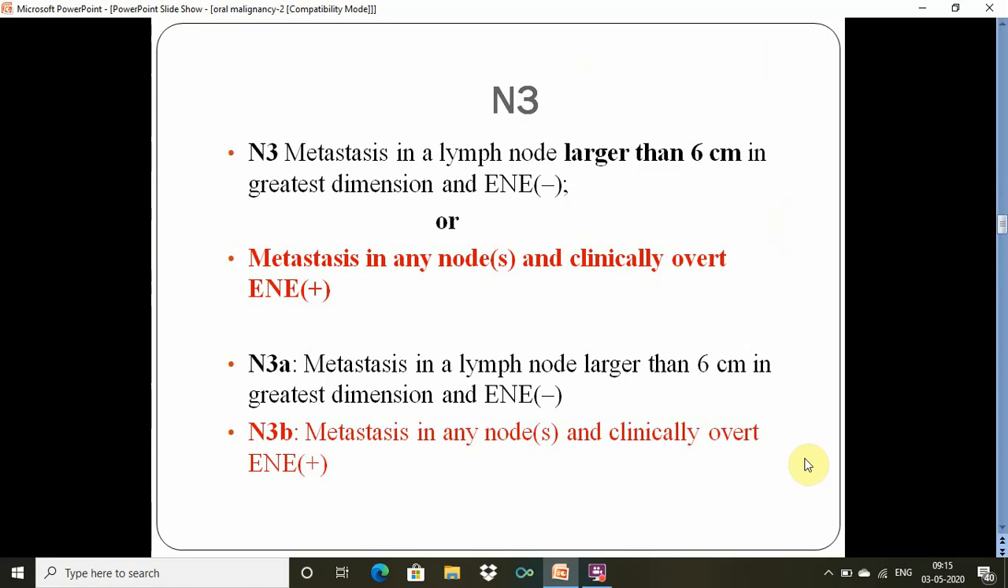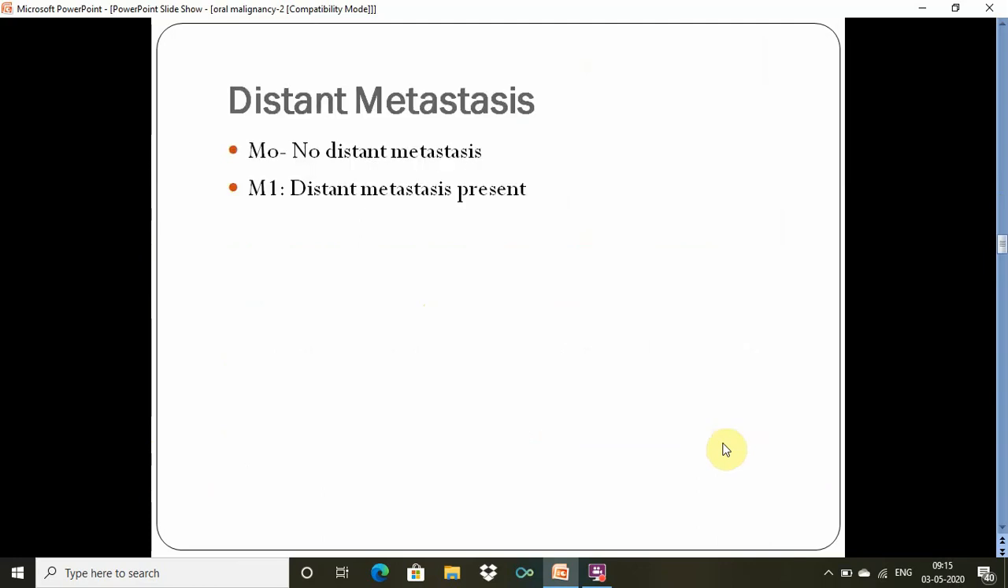N3 is any lymph node anywhere more than 6 centimeter in greatest dimension, and N3A is more than 6 centimeter and extranodal extension is negative. But whatever the size of the lymph node, if there is any extranodal extension, then it is straight away categorized as a N3B. And regarding the distant metastasis, M0 is no distant metastasis, M1 there is distant metastasis.